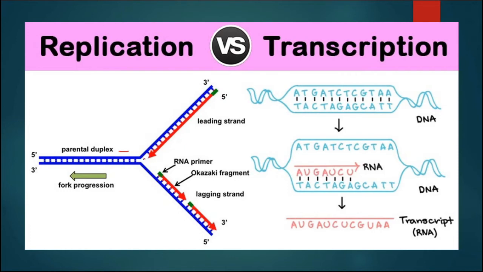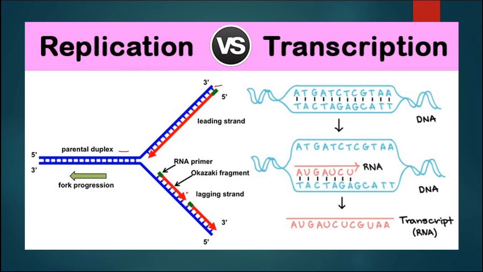Here we can see the Y-shaped fork, where one is the leading strand and one is the lagging strand. On the leading strand the formation is continuous, that is the DNA polymerase enzyme will catalyze the formation of a complementary polynucleotide chain in a continuous manner.